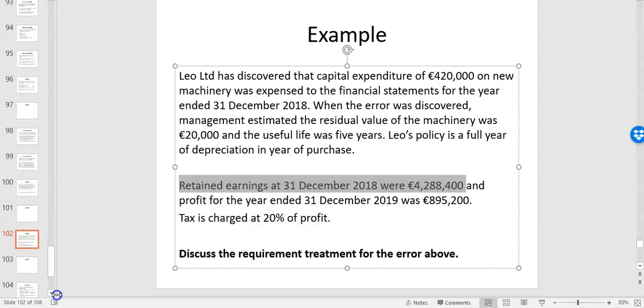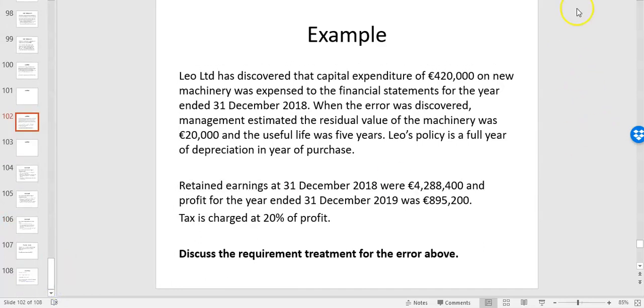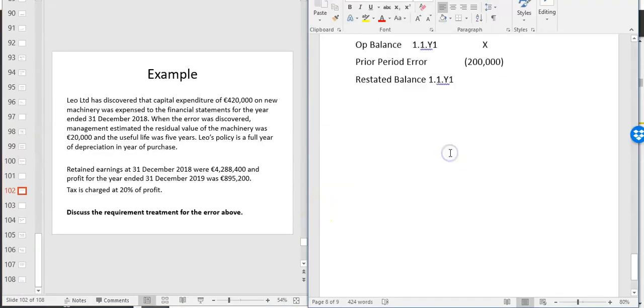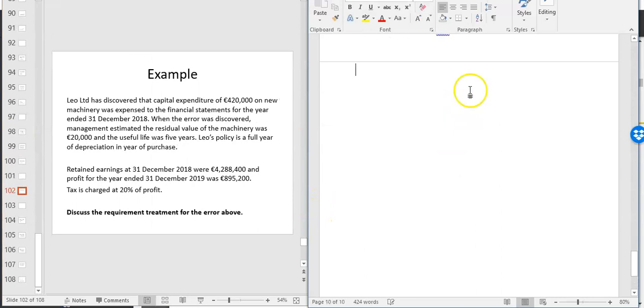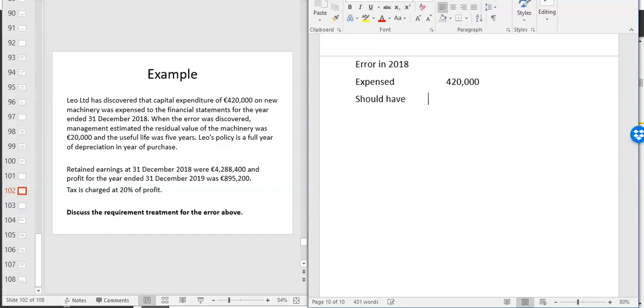Okay, so we can see there's an error here. What has happened is they've expensed it instead of capitalizing it. So if we come down and look at what the error was, the error in 2018 was you expensed 420,000, where in fact you should have only expensed the depreciation, because this is capital expenditure, it should have been capitalized.